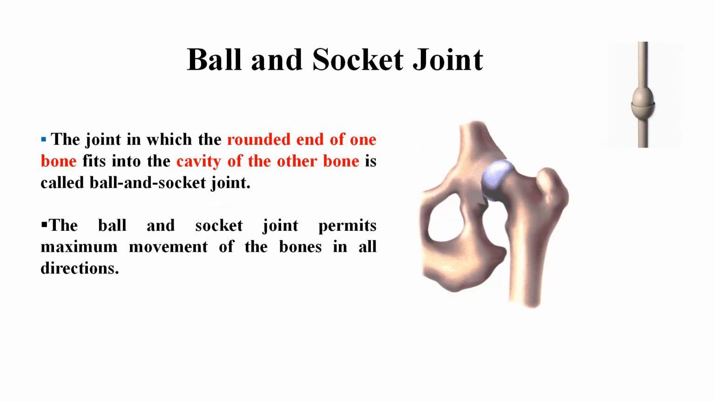Ball and socket joint. Students, the joint in which the rounded end of one bone fits into the cavity of the other bone is called ball and socket joint. The ball and socket joint permits maximum movement of the bones in all directions. The joints between the shoulder and the upper arm and between thigh and hip are ball and socket joints.